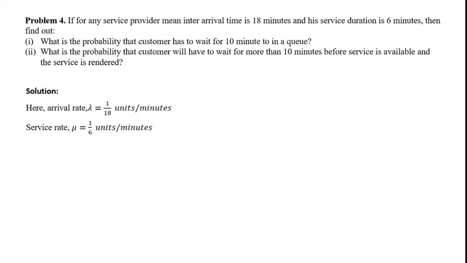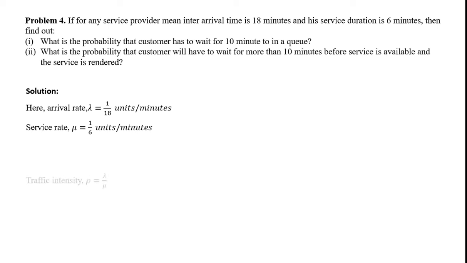Similarly, service rate: the service time is 6 minutes, so mu is 1 upon 6 units per minute. Now we need to find the probability of having to wait an exact amount of time, that is 10 minutes, and then more than 10 minutes. So we have two different formulas for the exact time and for more than something.